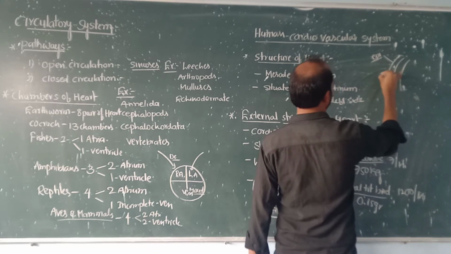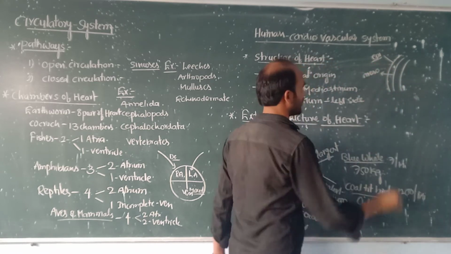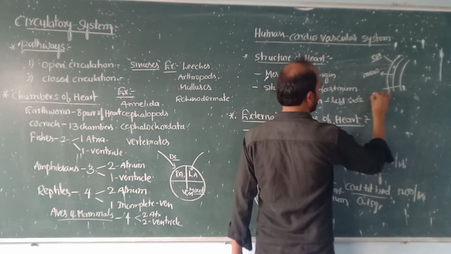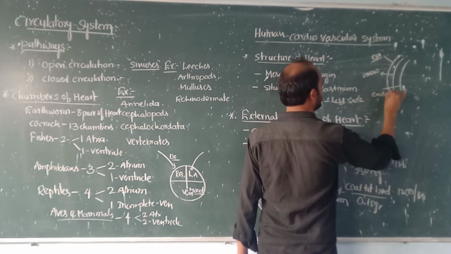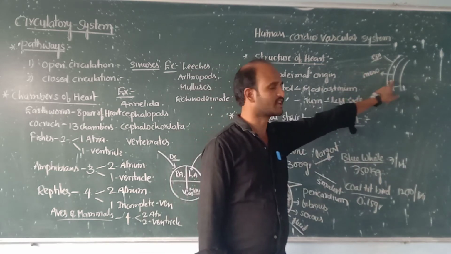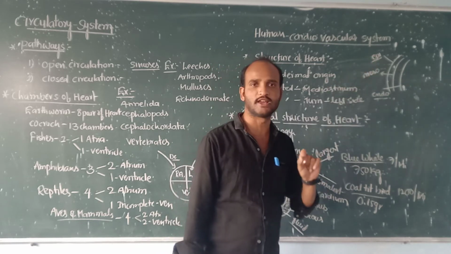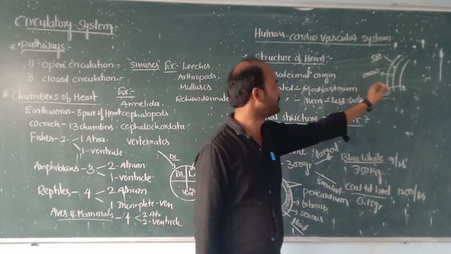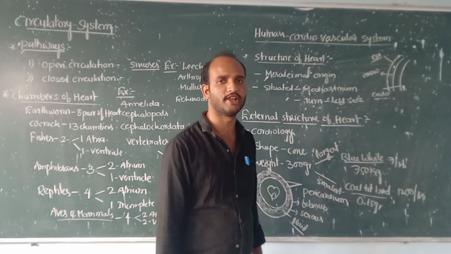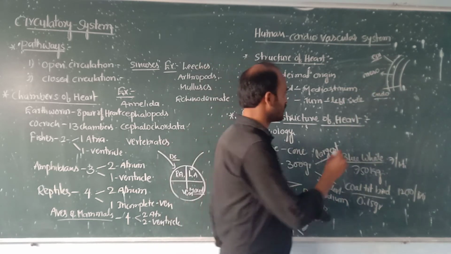The middle layer is the mesocardium. The inner layer is the endocardium.